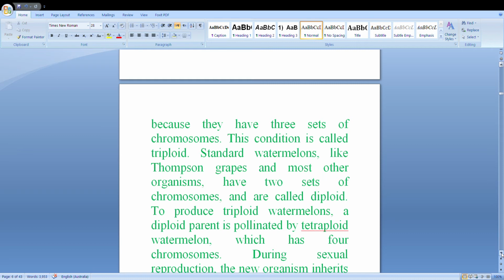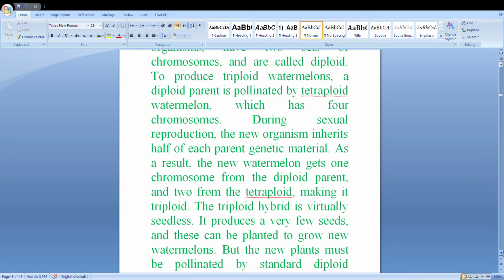To produce the triploid watermelon cell, diploid parents are pollinated by tetraploid watermelons, which have 4 sets of chromosomes. During sexual reproduction, the new plant inherits half of each parent's genetic material. As a result, the new watermelon gets 1 set of chromosomes from the diploid parent and 2 from the tetraploid, making it triploid.